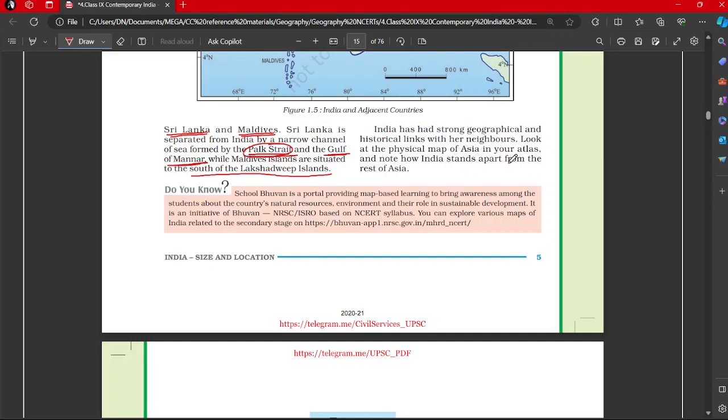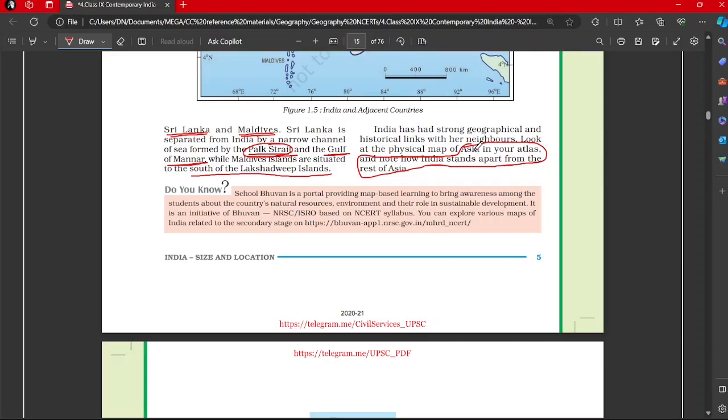Look at the physical map of Asia in your atlas and note how India stands apart from the rest of Asia. So that point is being raised: if you compare with all of Asia, the Indian subcontinent region would geographically stand apart, because there is some separation due to the Himalaya from other influences that other Asian countries might share.